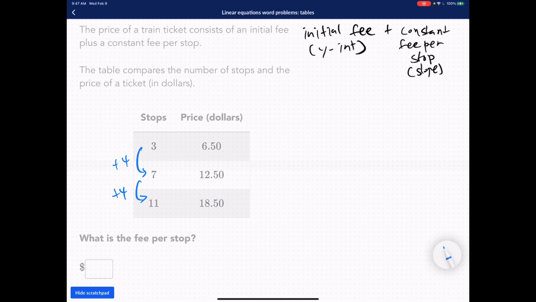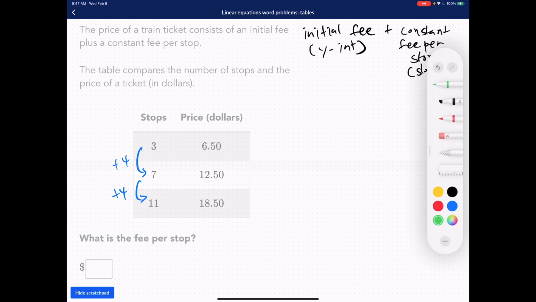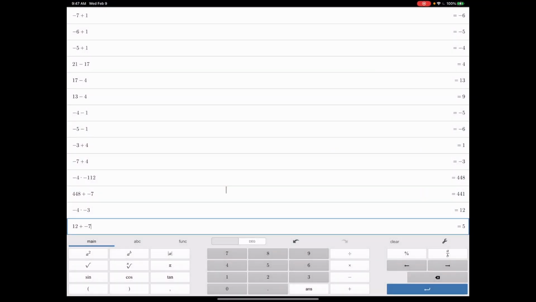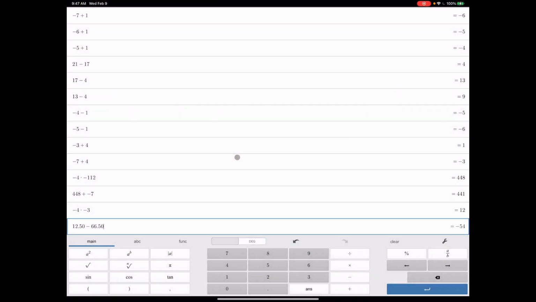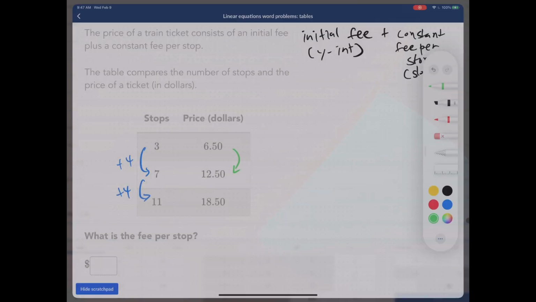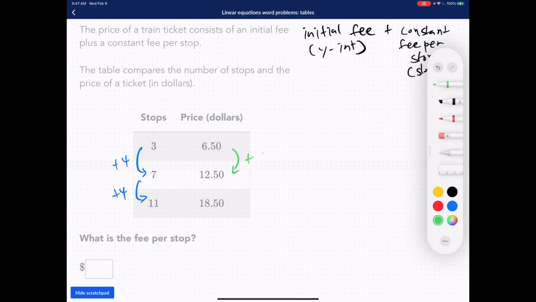And this right here is gonna be changing by, okay, so $12.50 to $6.50, right? You're like, what is it changing by? If you want to know the change, you always just subtract, right? So I'm going to go right here, and I'm going to go 12.50 minus 6.50. And that's going to be 6. 12.50 minus 6.50 is just $6. So that's going to be plus $6.